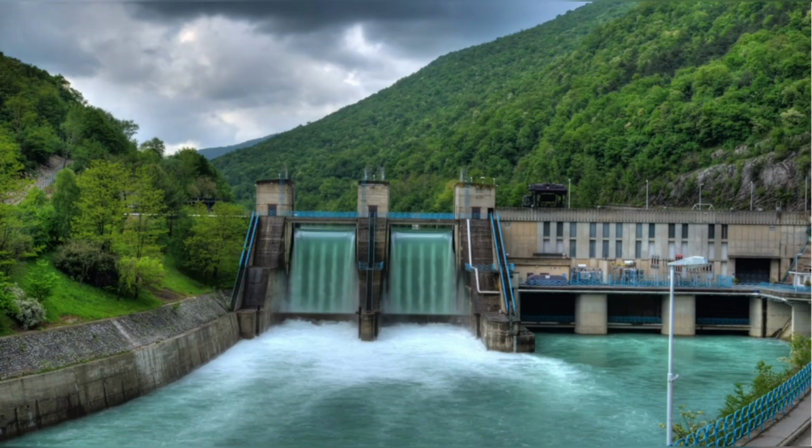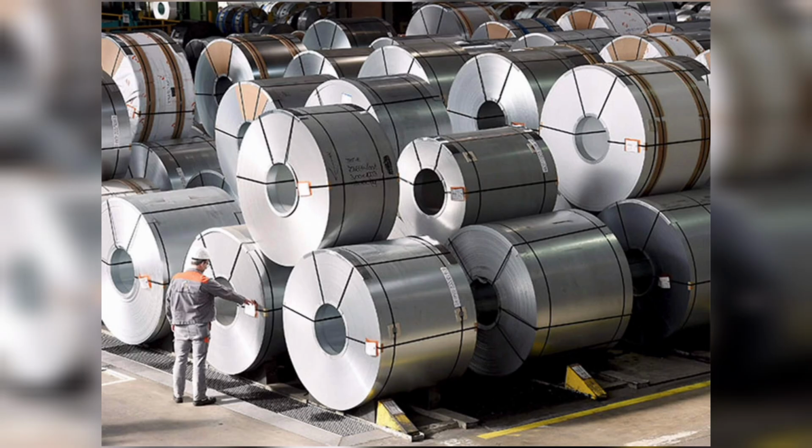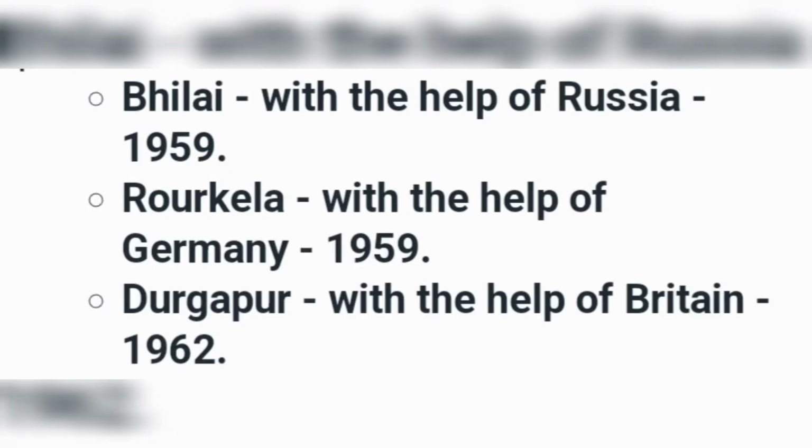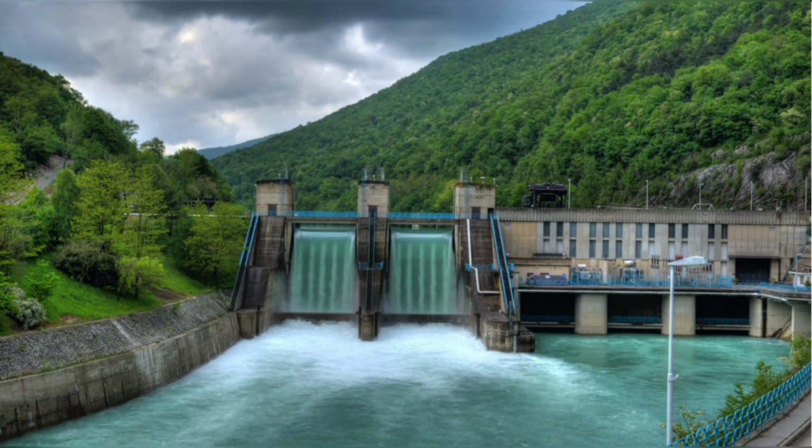India built many hydroelectric plants and steel plants with the help of the UK, USSR and West Germany during the second 5-year plan. Rourkela, Durgapur and Bhilai were the steel plants that were set up during the second 5-year plan. They were built with the help of Russia, Germany and the UK. And many dams like Bhakra Nangal were also built during this period.